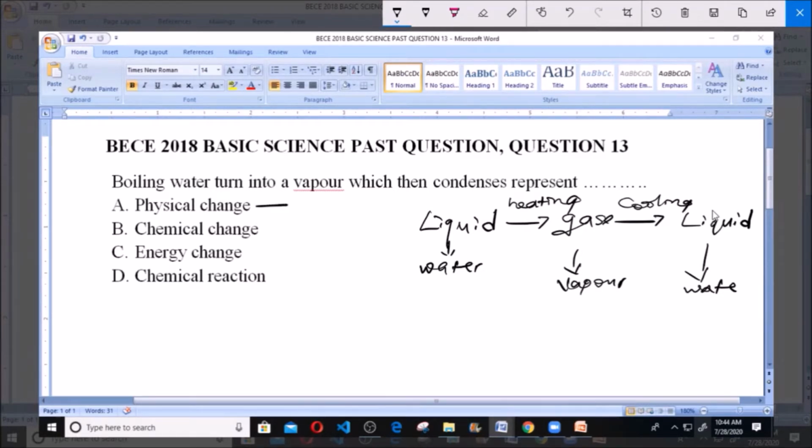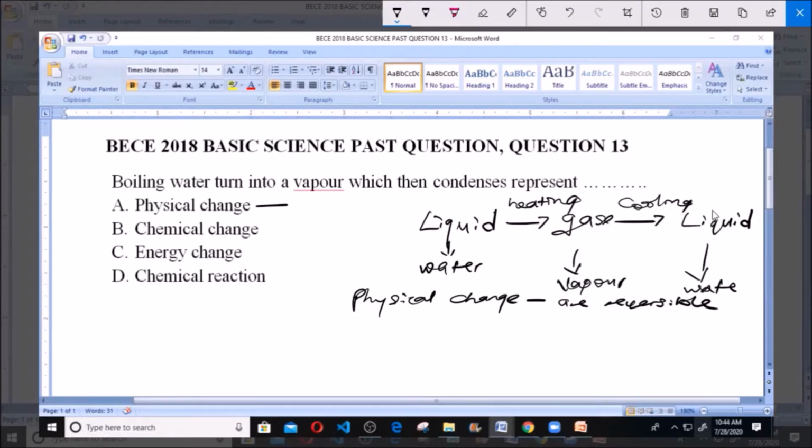Now A says physical change. Like we know, physical changes are changes that are reversible. That is, you can get your starting material. Physical changes are changes that are reversible.